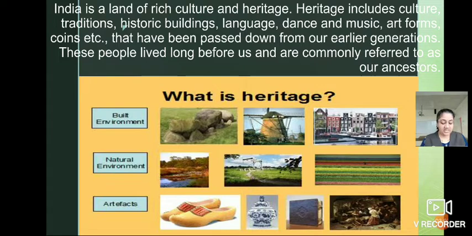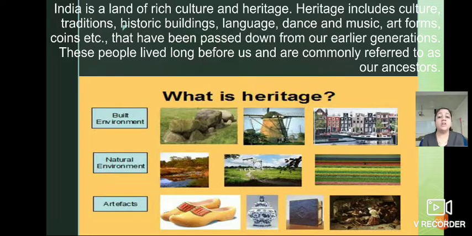See children, India is a land of rich culture and heritage. We can see the different varieties of cultures and heritage. Now what is meant by heritage? What does it include? Heritage includes culture, tradition, after that historic buildings, historical monuments which we can see in our country India, for example Qutub Minar, Taj Mahal, etc. Then different languages which are spoken in our country. Then different dance forms and music, isn't it?